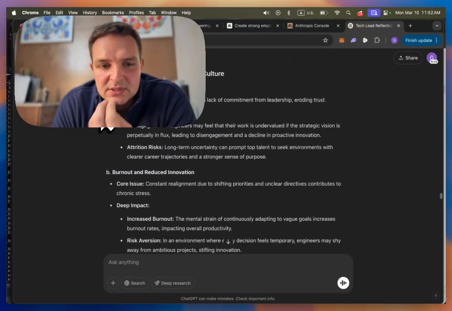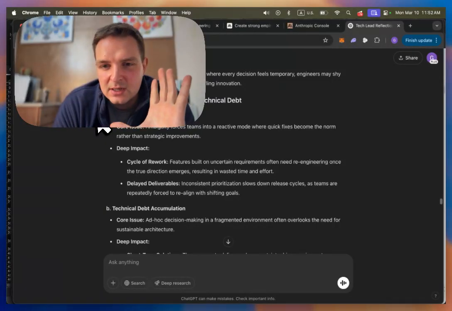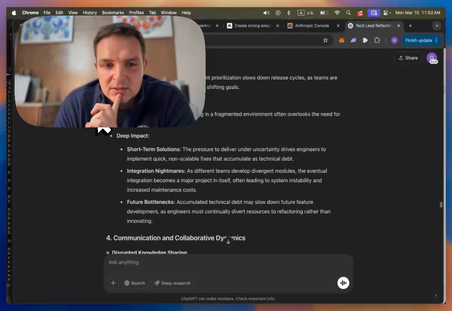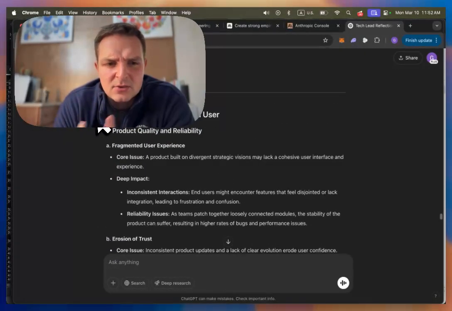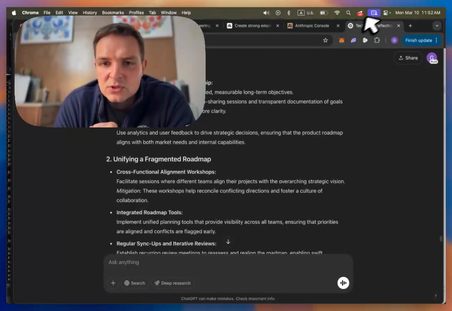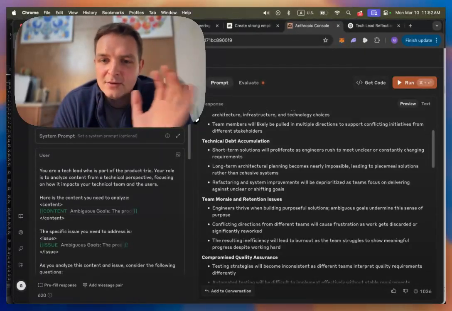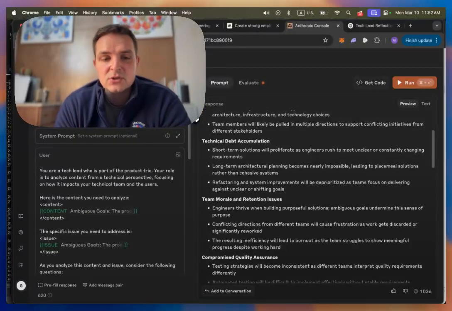So it does give you depth. I just feel like the depth is not really connected to structure, is what I'm missing here. It can give you a lot of information, but then you're like, all right, I need a way to process it. And you need heuristics, which is what the Claude Workbench API prompt creator gives you.